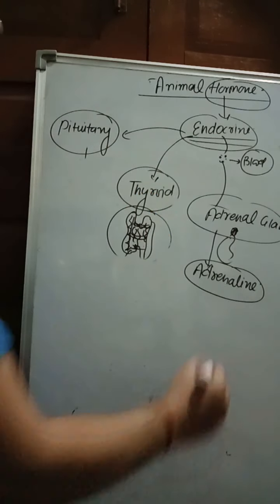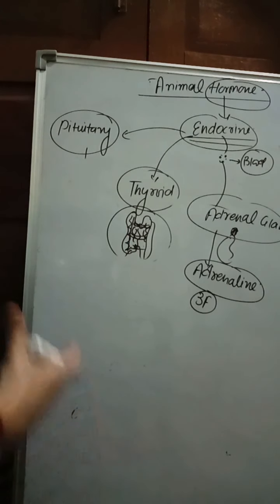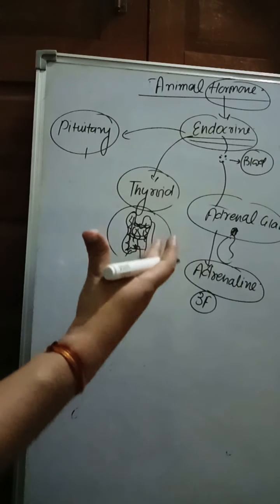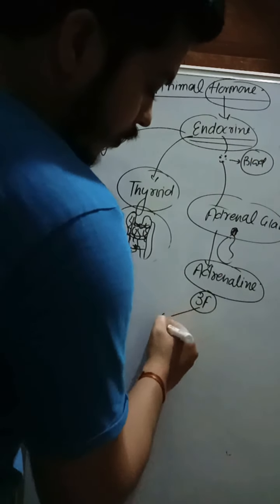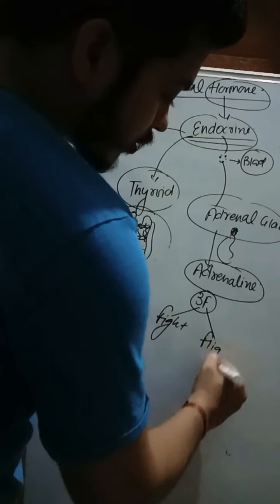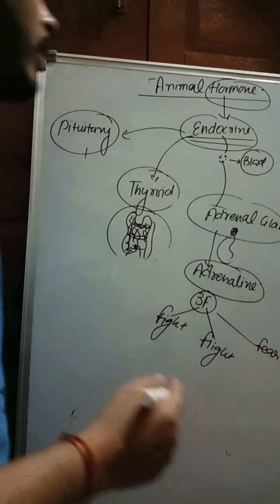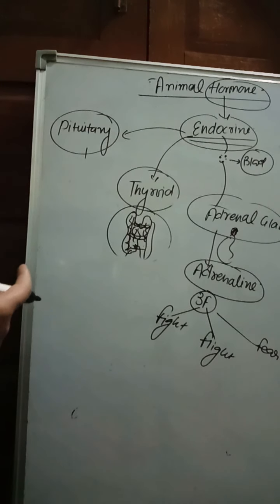This hormone is also called the 3F hormone or emergency hormone, because in an emergency condition its secretion is increased, like fight, flight and fear. 3F means fight, flight and fear. In these conditions the adrenaline in the blood increases.